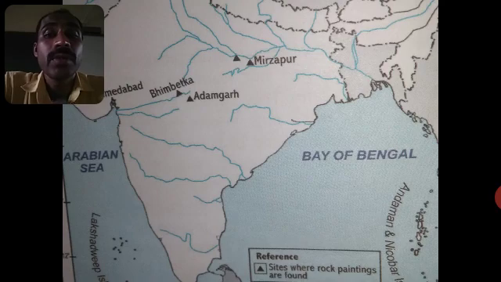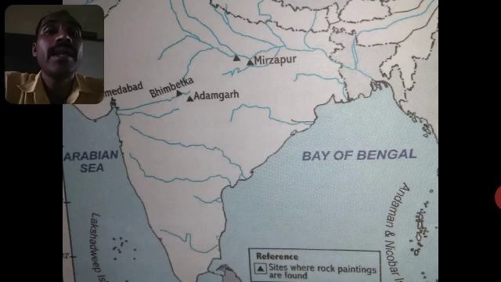Understood? So in the Paleolithic age, people lived along river banks because of the source of water. And some sites have been found where good quality stones were available. In these sites, people made tools from stone. These sites are called factory sites.